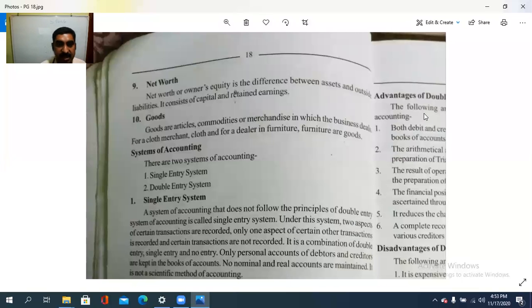Next is net worth. Next term is net worth. So what is a net worth? Net worth or owner's equity is the difference between assets and outside liability.